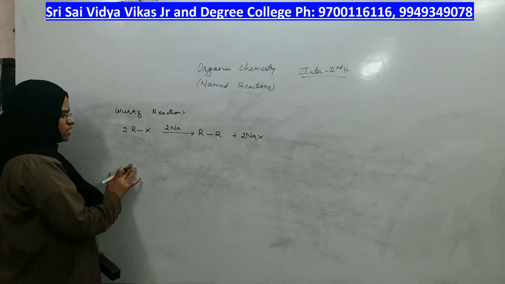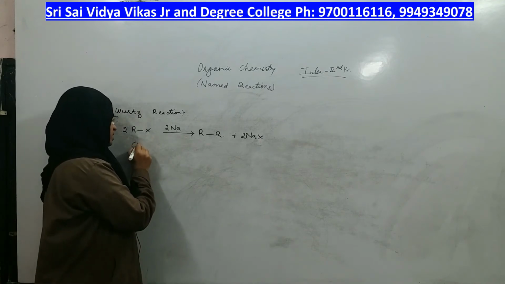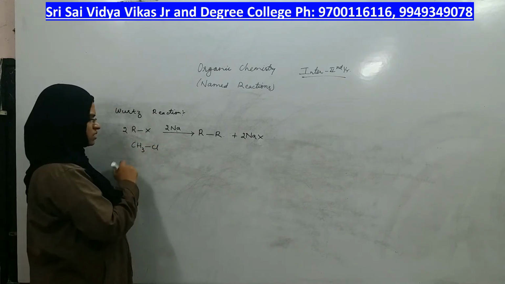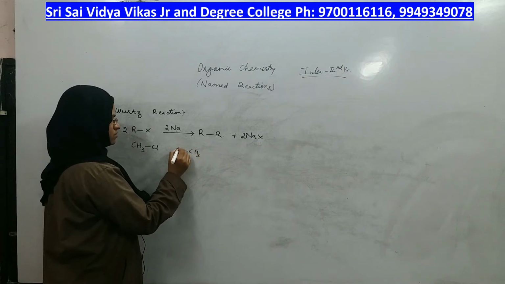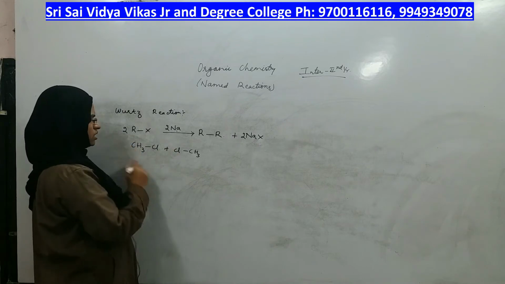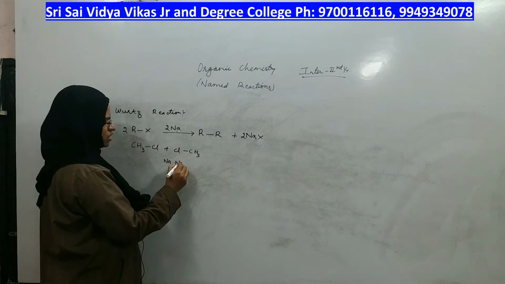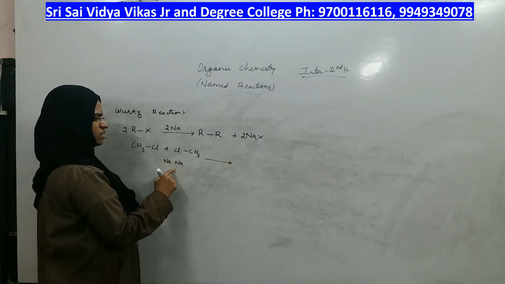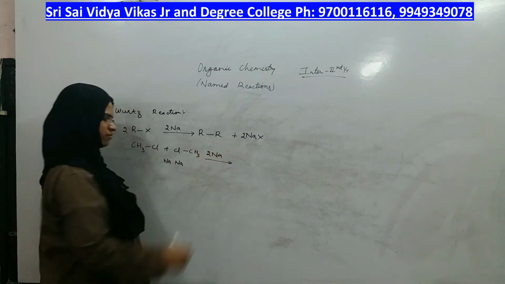If I take an example, then it will be clear to you. Which haloalkane shall I take? Let me take chloromethane only. This is 1 chloromethane. I will take another chloromethane, 2 times. Sodium is how many times? Sodium 1 time, sodium 2 times. In the exam, you don't write this sodium at the bottom. It is for our understanding only. Sodium written here is enough.